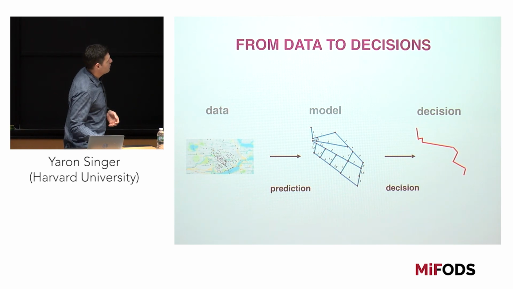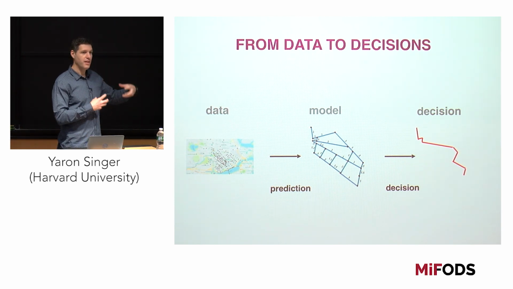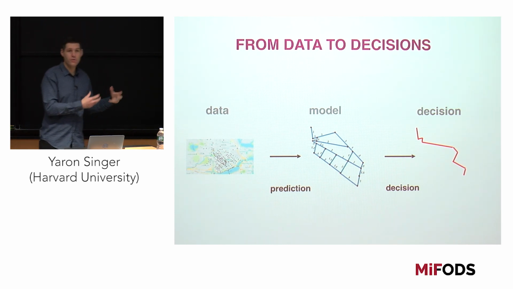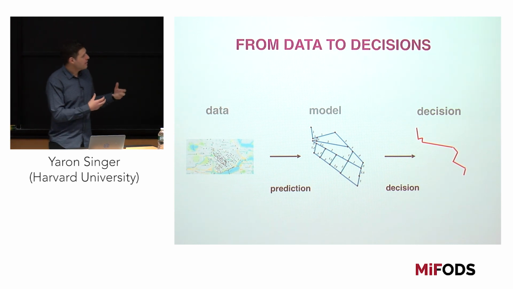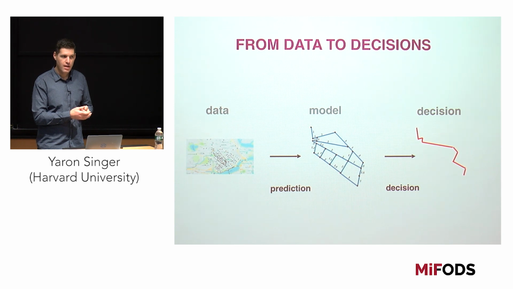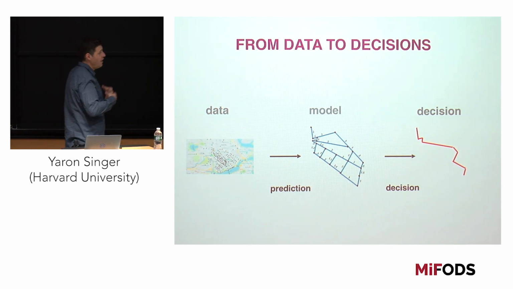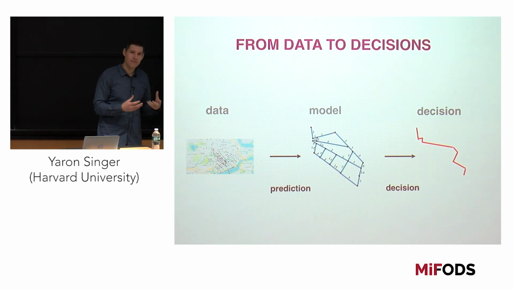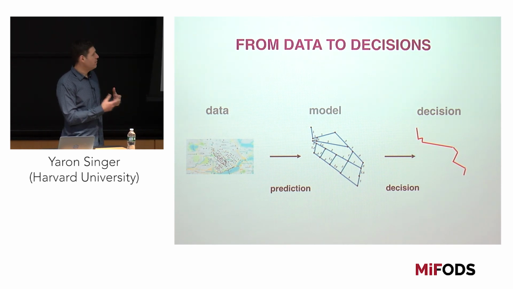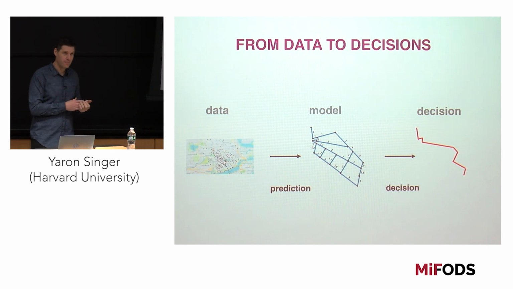So what they're doing is really not being given a weighted graph and finding the shortest path. What they're doing is taking data, making some sort of prediction to come up with a model, and then once they've made that prediction, applying an algorithm to make that decision. And we stress out a lot about epsilons and running times when we design algorithms, and what we can ask ourselves is what happens when we design algorithms not over a model that's given to us, but over a model that's been learned?